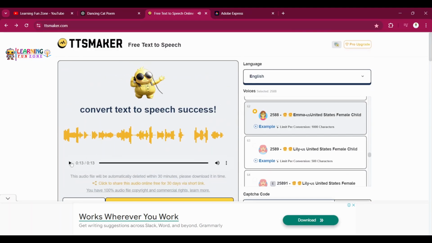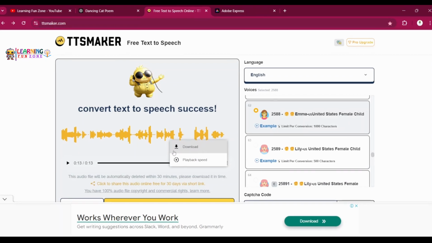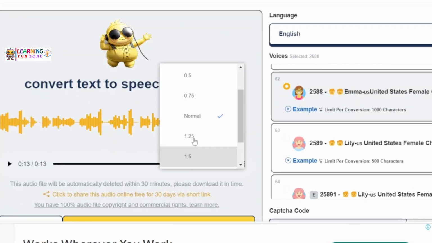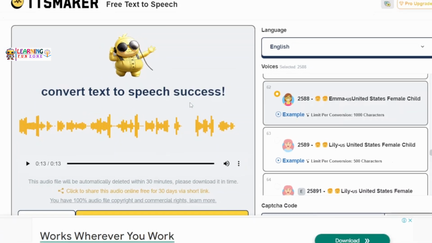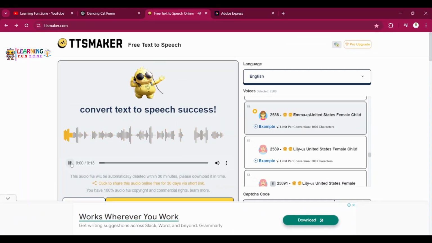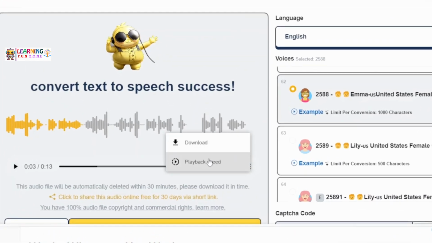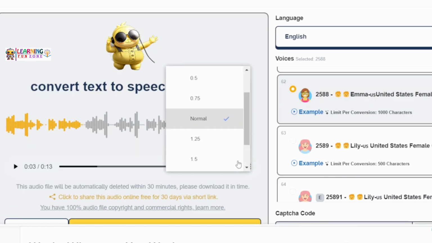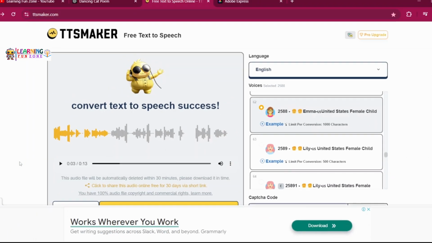Wow, amazing, right? So it has converted the poem into audio format. Then you can even change the speed, like 0.5 will be a slower one. Let's see that.